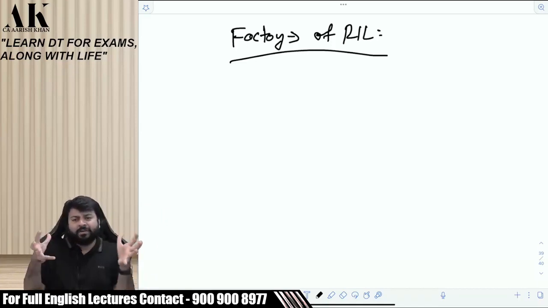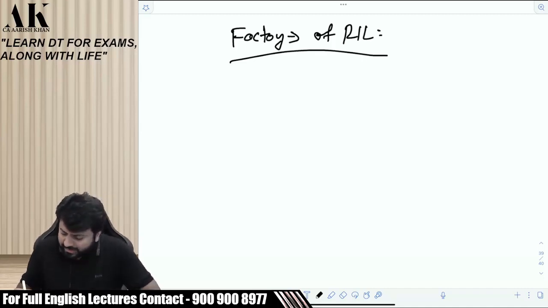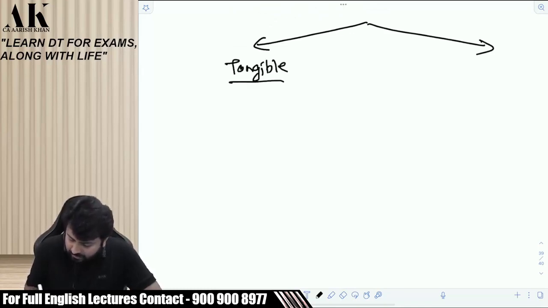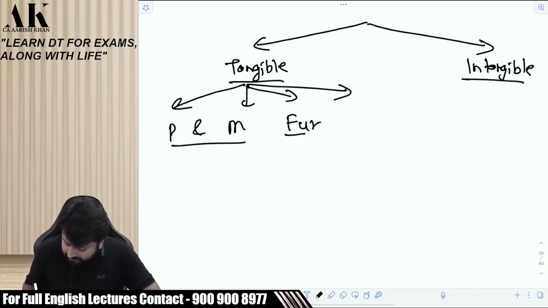All plant and machinery will be grouped together with one single calculation. All furniture will be grouped together with one single calculation. So with that logic, they have divided all the assets into different categories. First of all, tangible and then intangible. And in tangible, there are a few categories. Plant and machinery, both of them are together only. Then furniture and then building. Obviously, land is not depreciable. Okay.